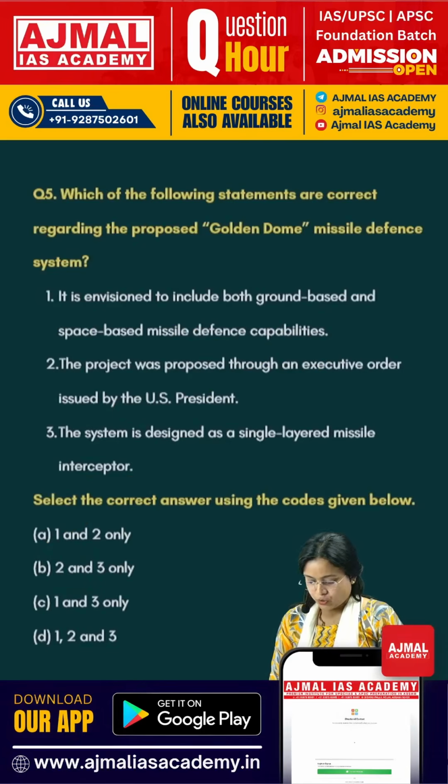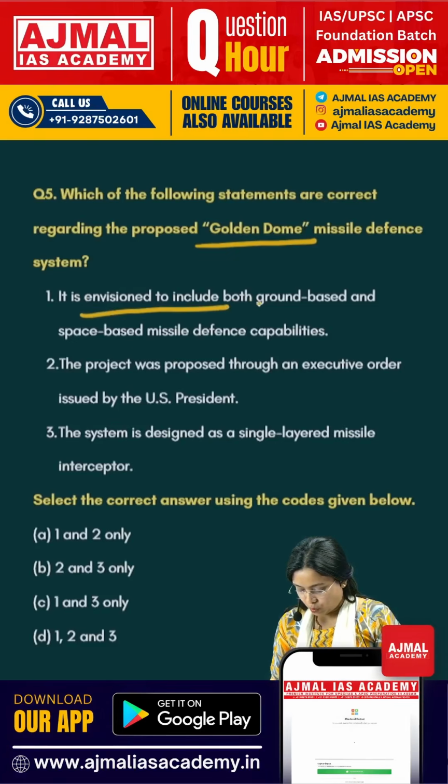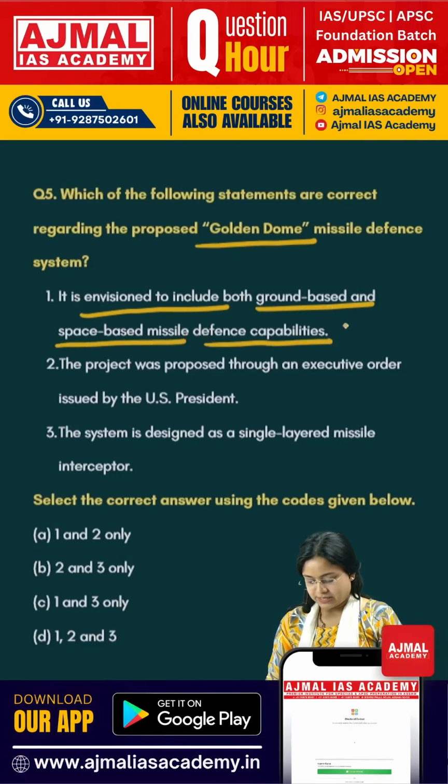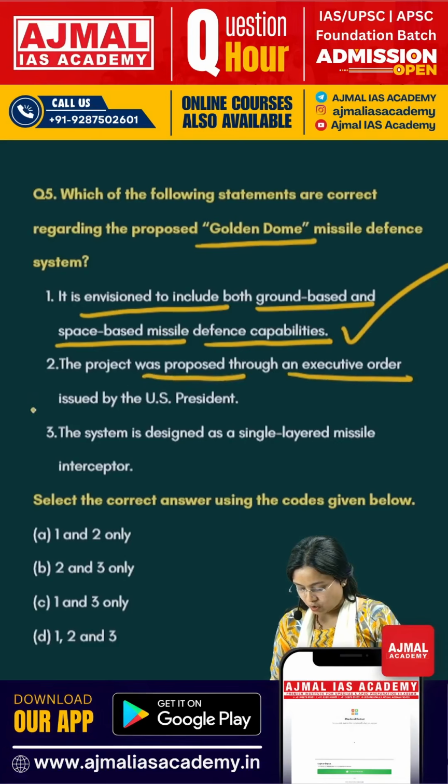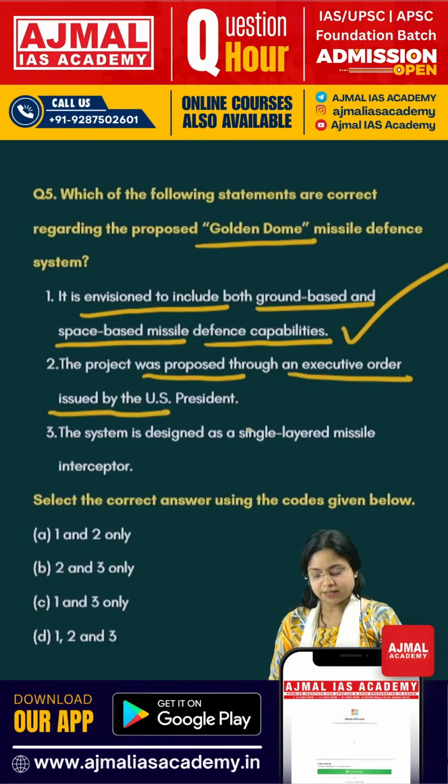The fifth and final question is regarding Golden Dome missile. Statement 1 says it is envisioned to include both ground-based and space-based missile defense capabilities. This is a correct statement. Statement 2 says the project was proposed through an executive order issued by the US President. This is a correct statement.